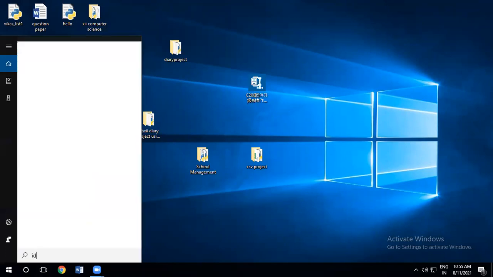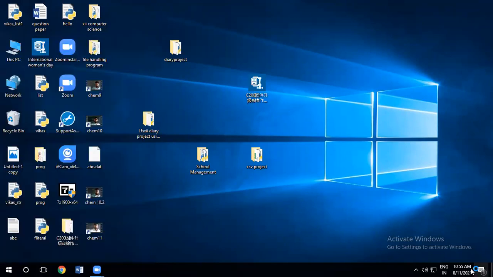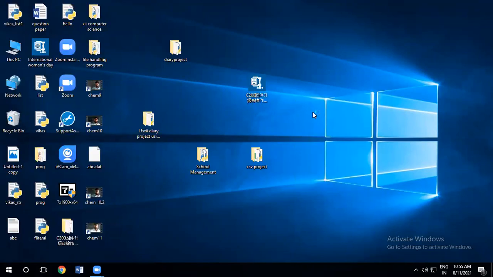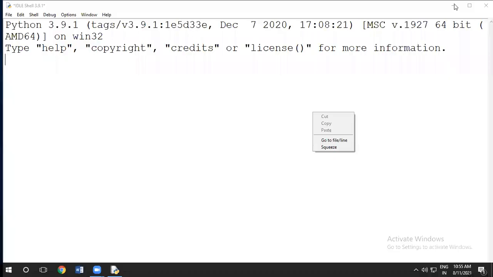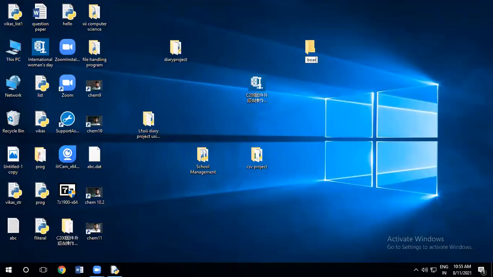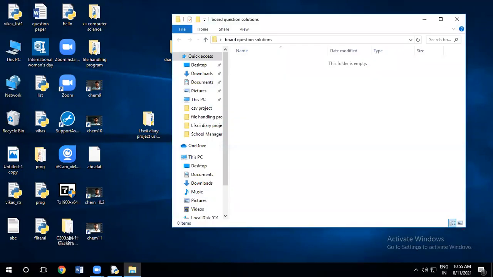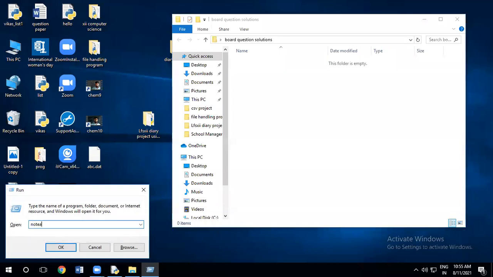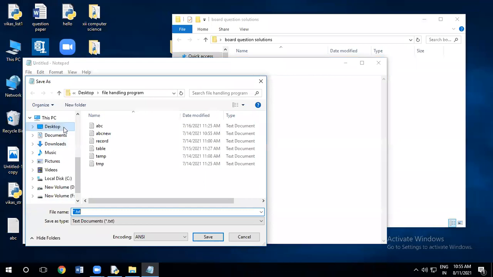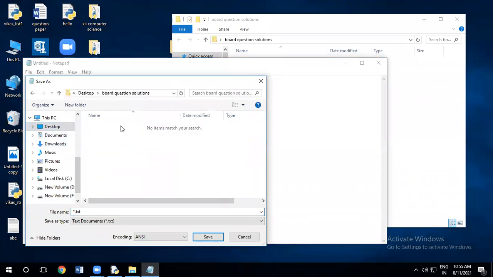I will open the IDLE. I'm making one folder here, board question solutions. Later on, if you want, I will send all of this. And here I'm making one file in Notepad and saving it into the board question solutions folder.